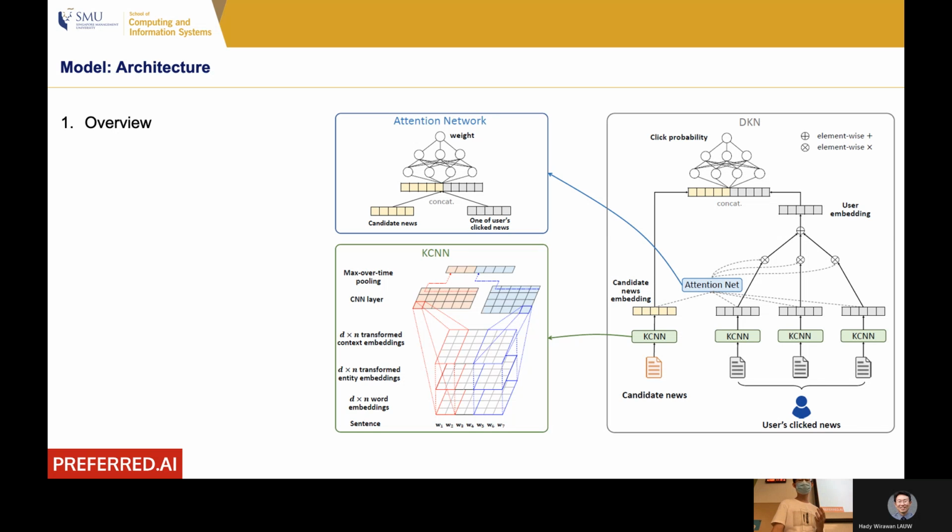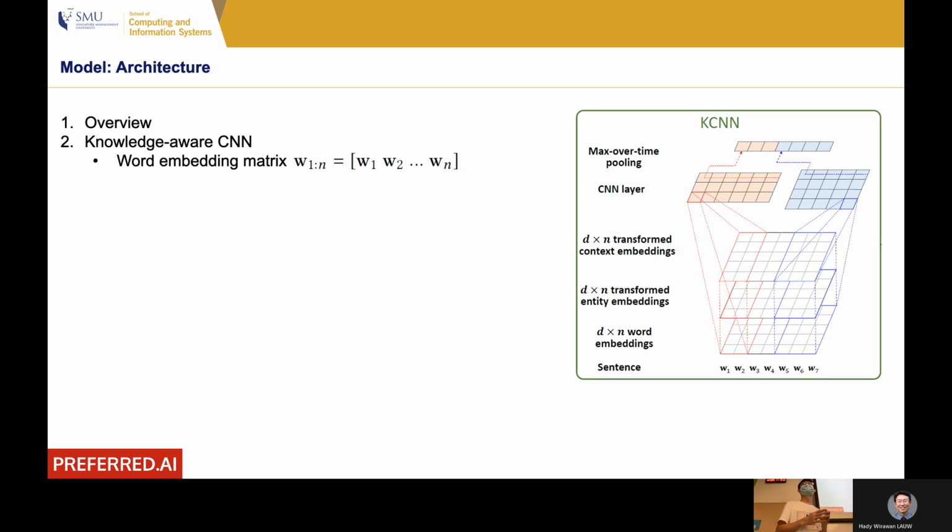Let's first go with KCNN, also called knowledge-aware convolutional neural network. The goal of this network is to learn a representation for a news article. Suppose we have several words within a news article. In this paper, the authors use the title of the news to make recommendations. They don't use the main content of the news. They only use the title.